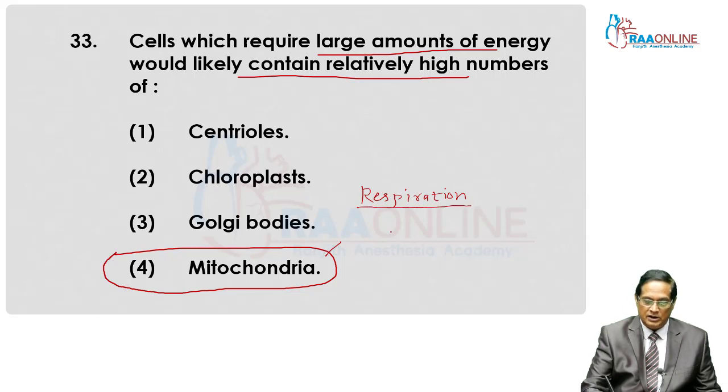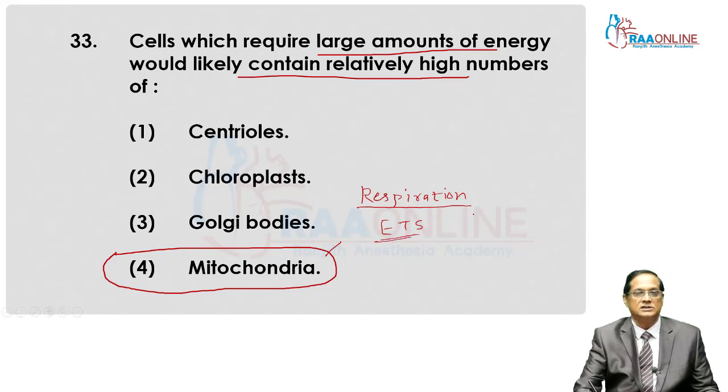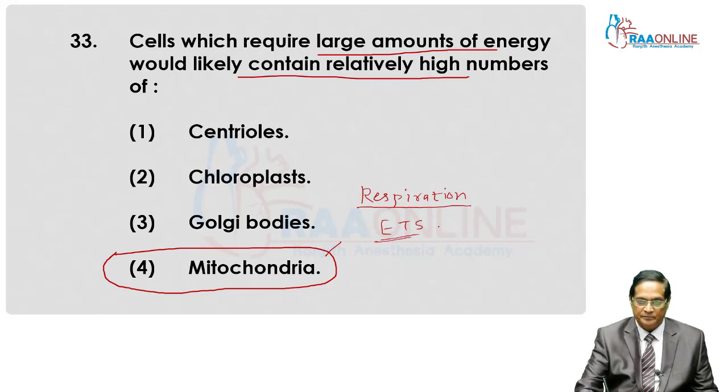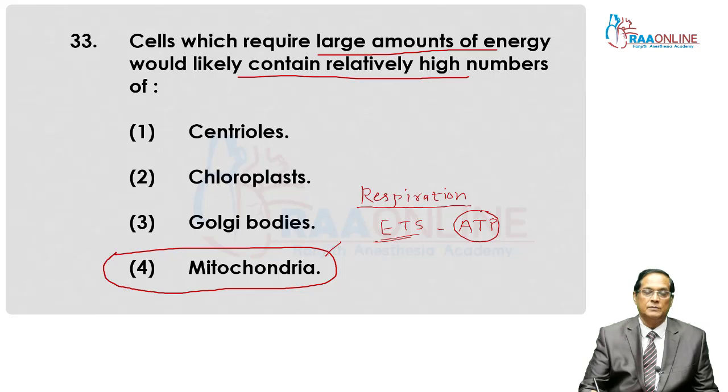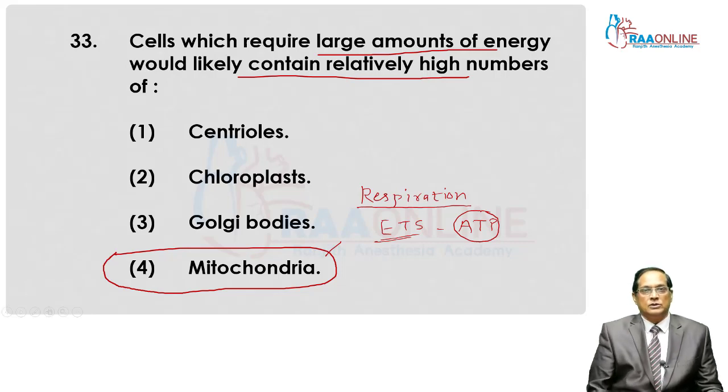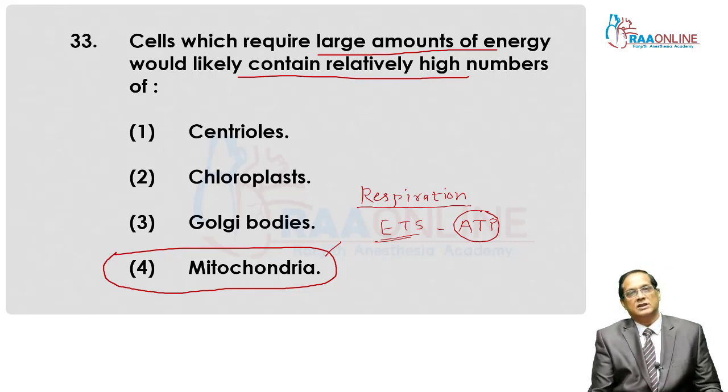Second, in mitochondria, electron transport system is present. And when the electron transport system is functional, mitochondria generates a number of ATP, or energy units. So these ATPs are synthesized as well as made available from mitochondria.